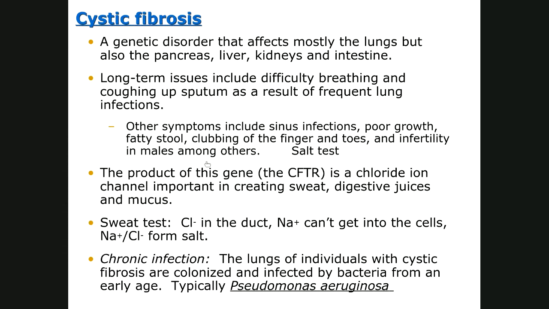It's a defect in the gene called CFTR, the chloride ion channel, and you can do the sweat test to see that the patient has it. In the chronic infections of CF, typically Pseudomonas is present. So when you see a question that has Pseudomonas in there, most likely it's associated with CF.